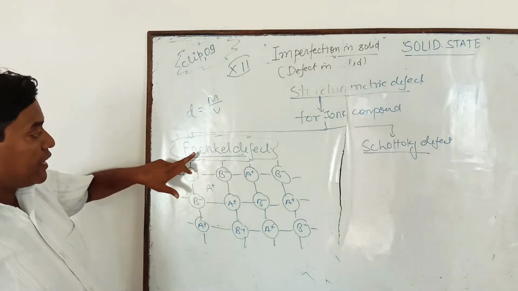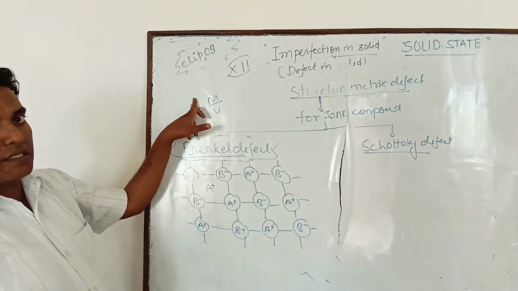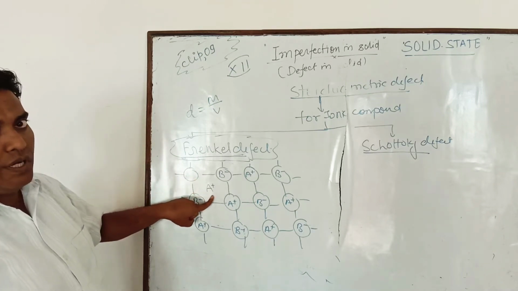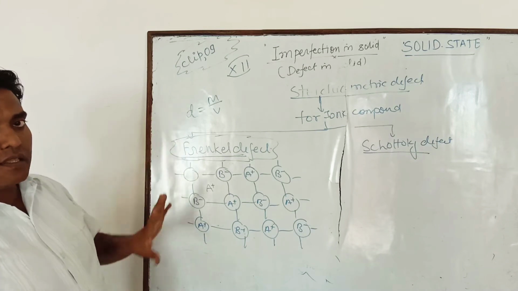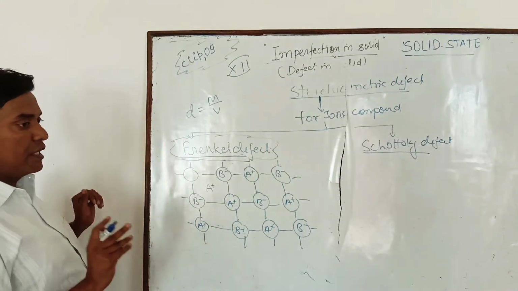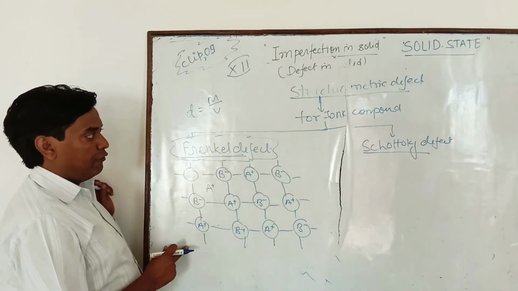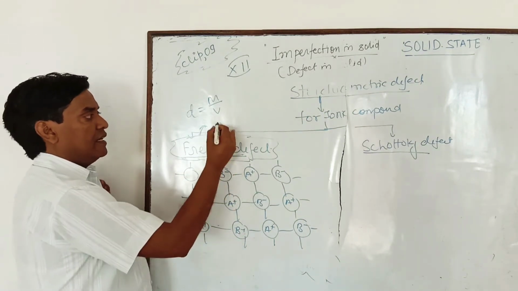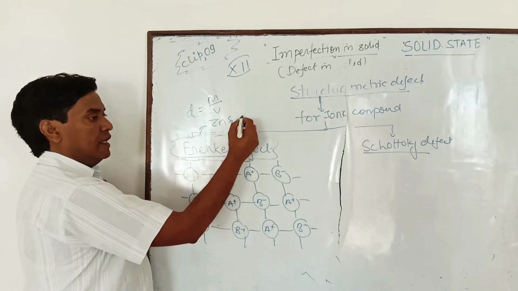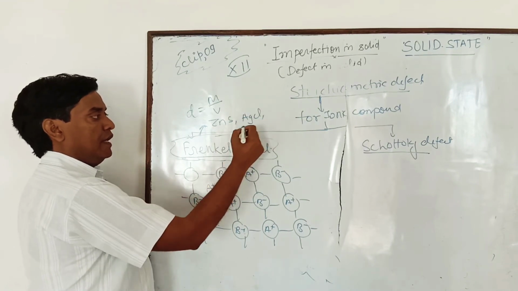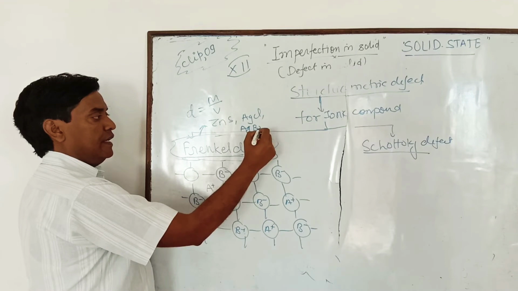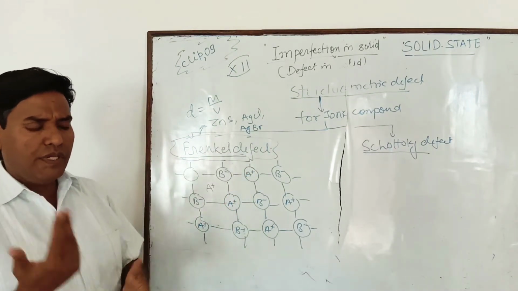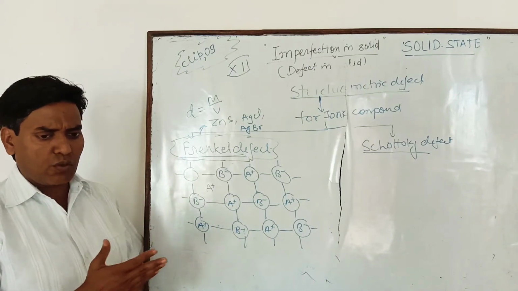In case of Frenkel defect, there is no change in the mass because the constituent particle just leaves its lattice point and comes into the interstitial space. That's why there is no change in the density of the crystal, and such type of defects are shown by many crystals like ZnS, AgCl, AgBr, etc.